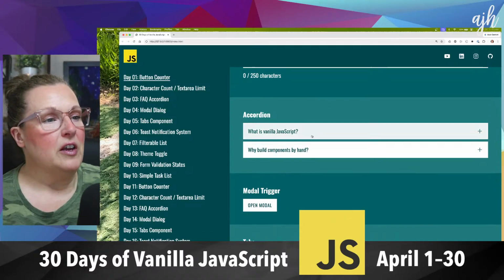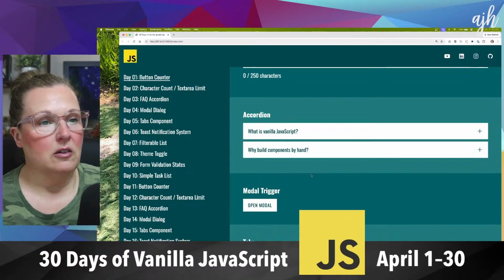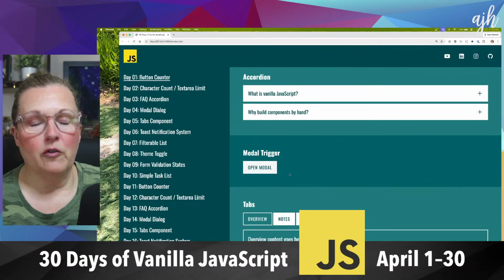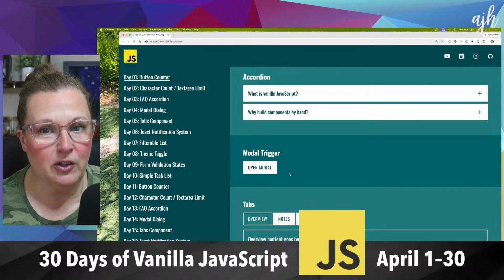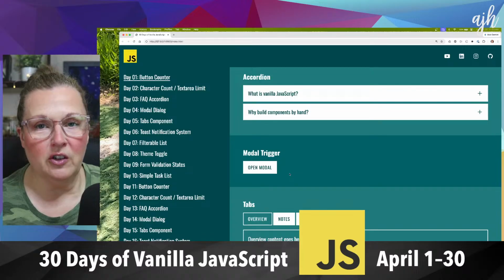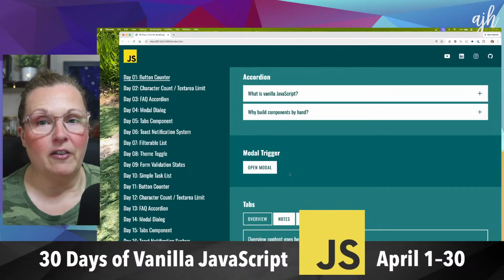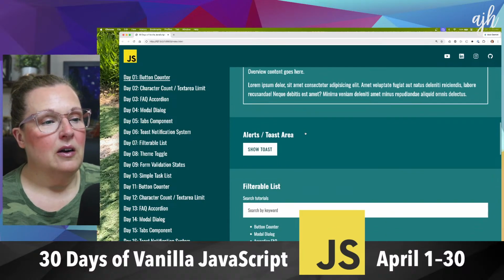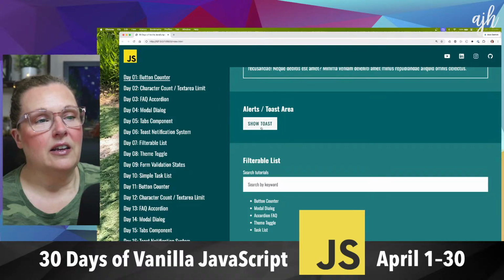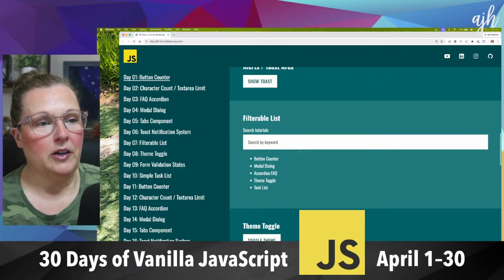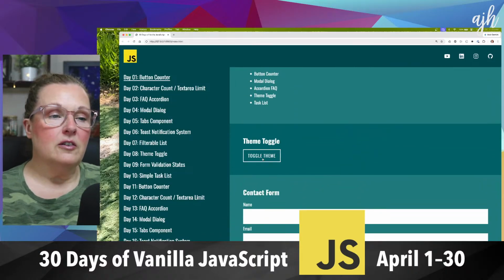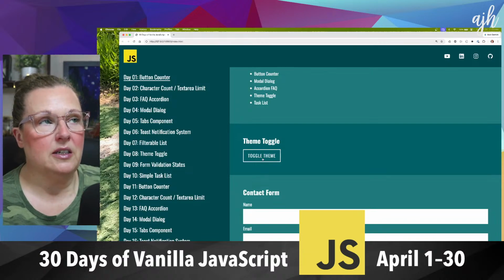We have an FAQ accordion, which we got styled this past week. We have a modal dialog trigger, and of course none of these things work yet because we haven't written any of the JavaScript. We're just dealing with markup and CSS to make sure that everything is ready for us. We have tabs, and today we're going to start styling the alerts toast area, the filterable list, and the theme toggle. This is a good one. We just did this, so I know exactly what my approach is going to be.